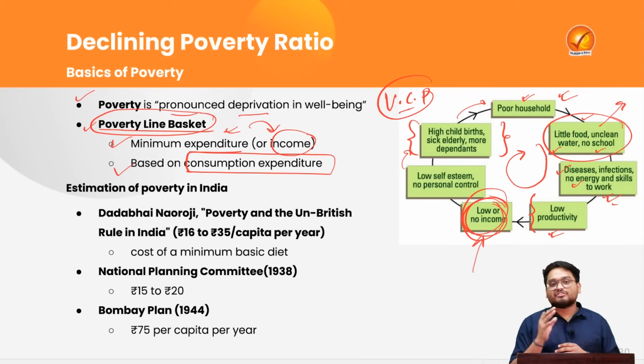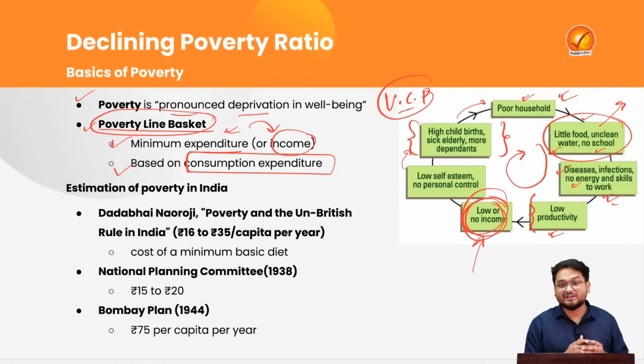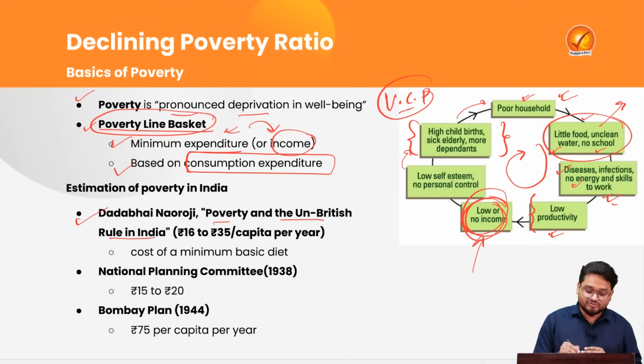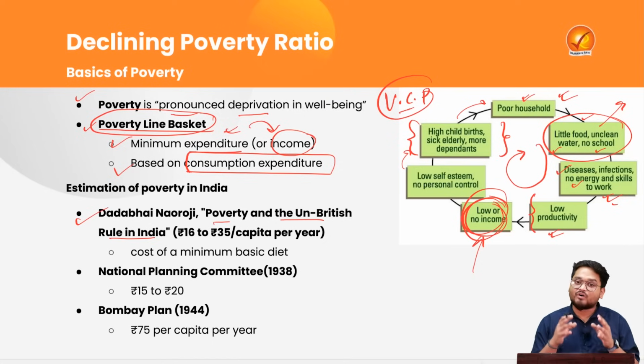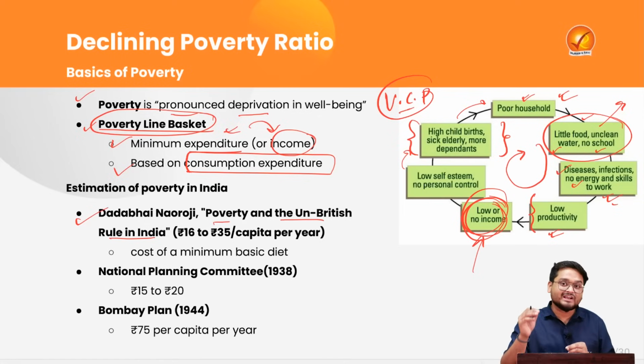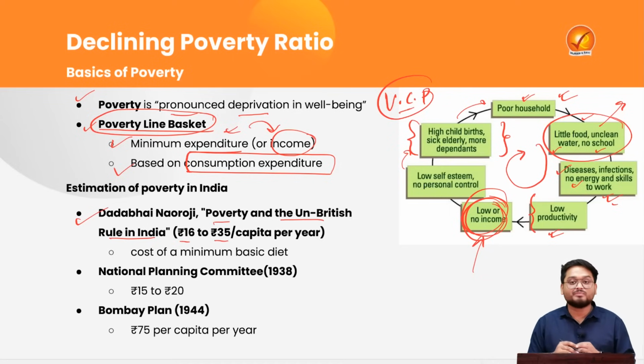Now in India, the estimation of poverty is not a new thing. It actually started from the time when India was not even independent. It started from Dadabhai Naoroji in his famous work, Poverty and the Un-British Rule in India, where Dadabhai Naoroji criticized the British for the huge number of poorer sections of the population during pre-independent India. So according to him, the poverty line, or the minimum amount of income that people should have, was 16 rupees to 35 rupees income per person per year.